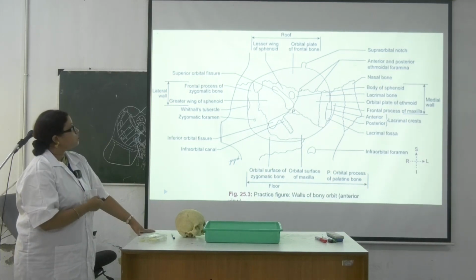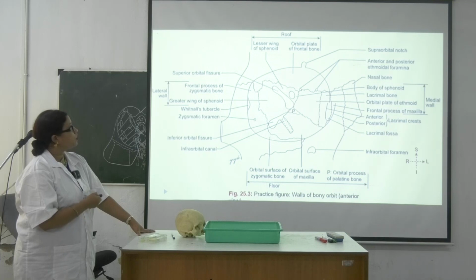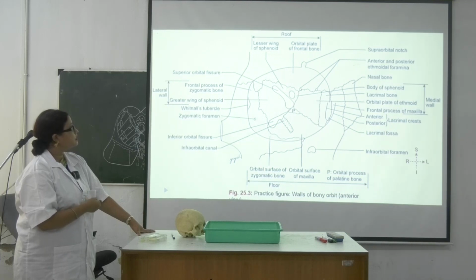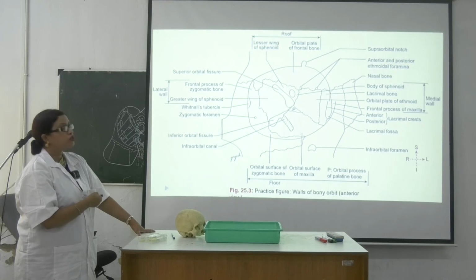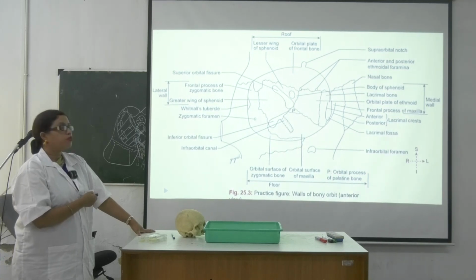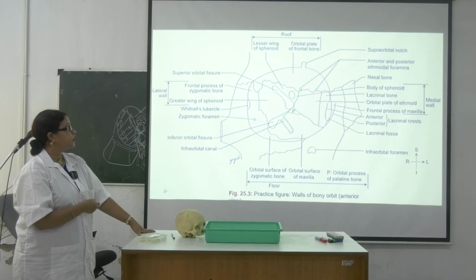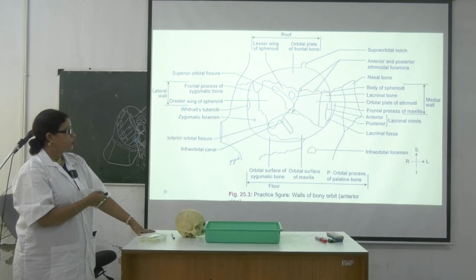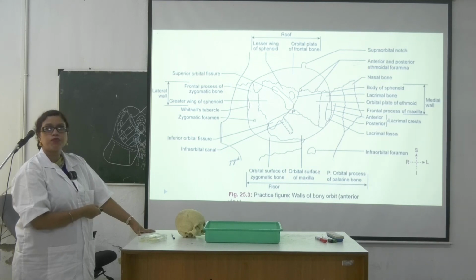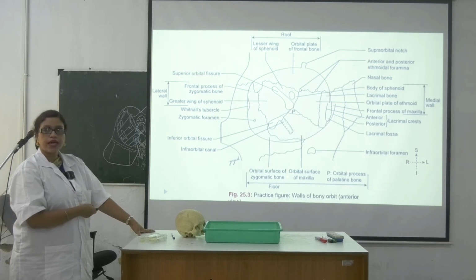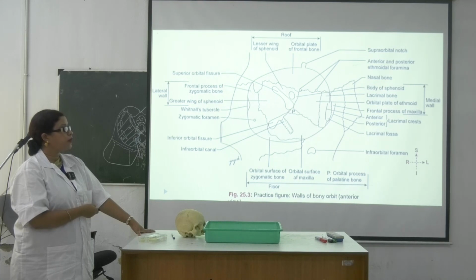So next one is, see, this is the diagram. So what are the thing you could see? This is the superior orbital fissure, optic canal. This is the inferior orbital fissure. এবার বুঝতে পারছিস how it will be connected to the temporal and infratemporal fossa, দুটোর সাথে connected হবে। Okay, so this is the orbital surface of maxilla. কাদেরকে সারফেস বলবো? Orbital surface of zygomatic, orbital surface of maxilla.